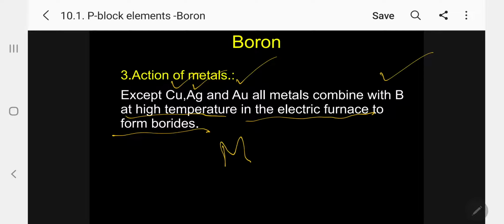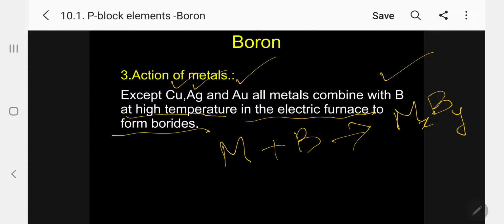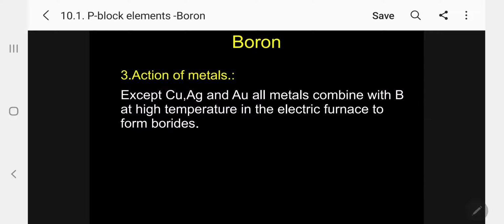So M plus B gives MxBy. Suppose it is an alkali metal, I can write M3B. For an alkaline earth metal, I can write M3B2. So depending upon the valency, this formula will vary.